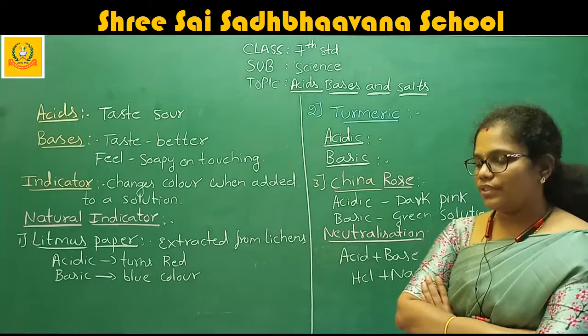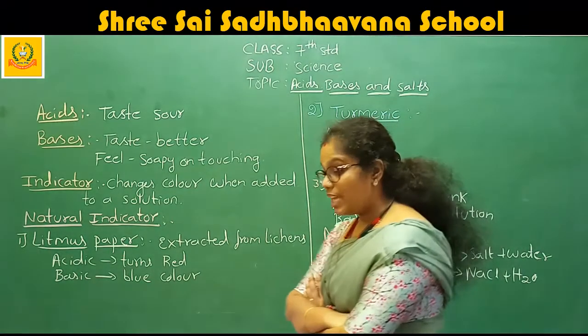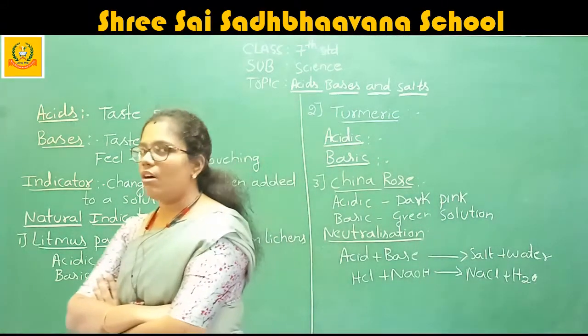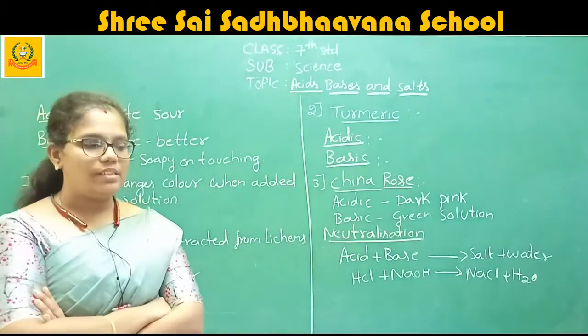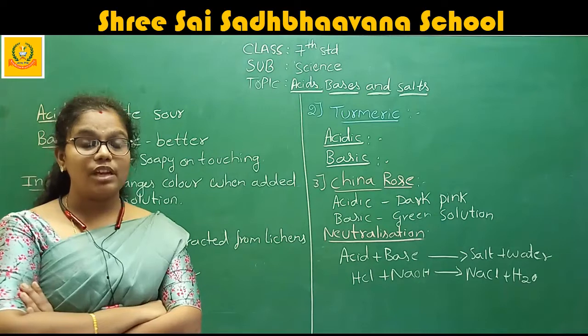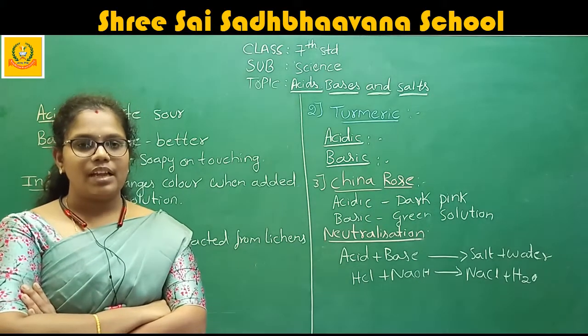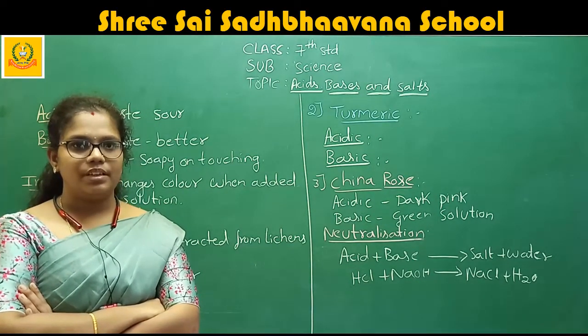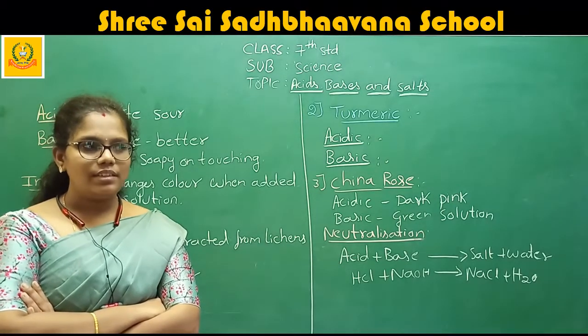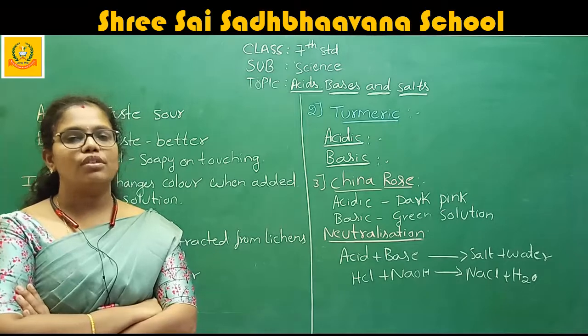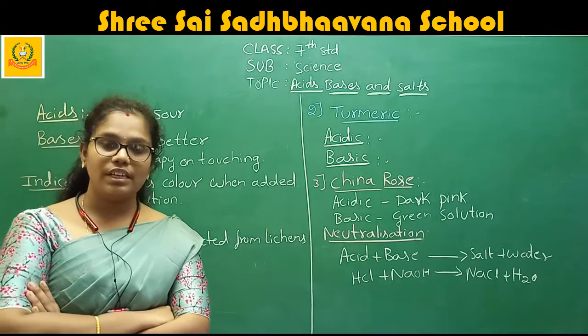After studying the definitions of acids and bases, I said that every acid and every base can't be tasted, right? That's why we are going to use indicators. I said before that we are going to use some indicators. Why are we going to use indicators?